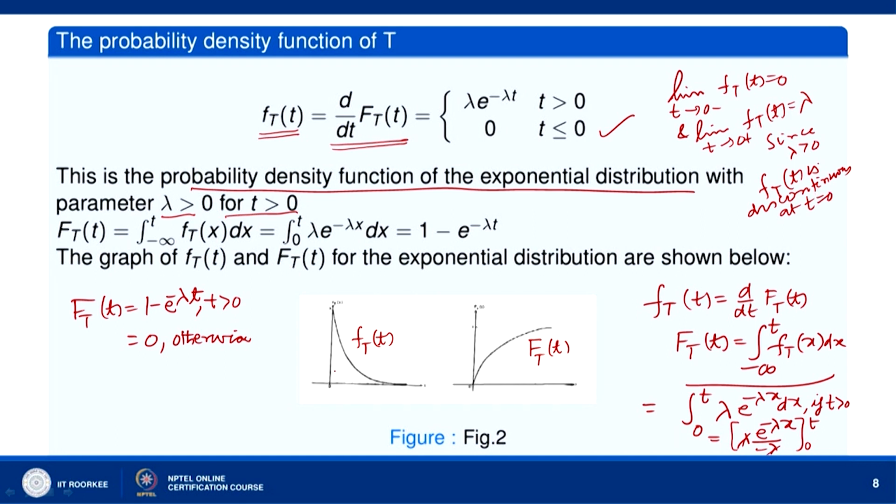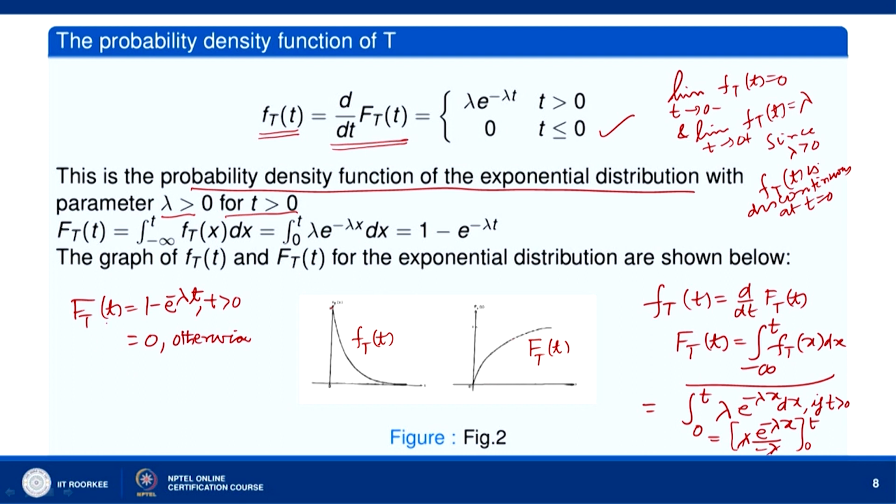You can see from the graph also that when t tends to 0 plus, it goes to the value lambda. This is lambda here, and on the negative t axis, f(t) is everywhere 0. So the density is continuous on the whole t axis except at t equal to 0, while the distribution function F(t) is continuous for all values of t.